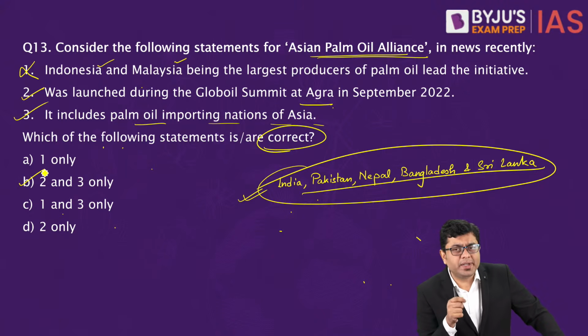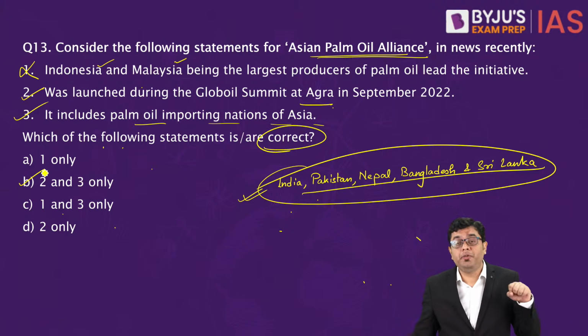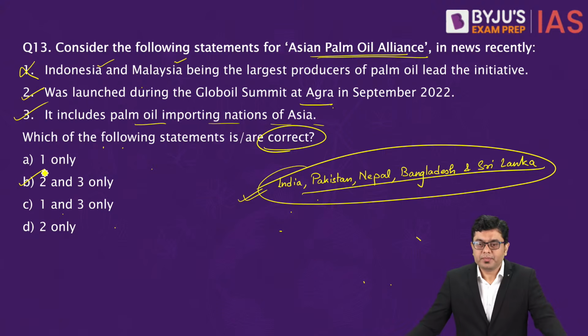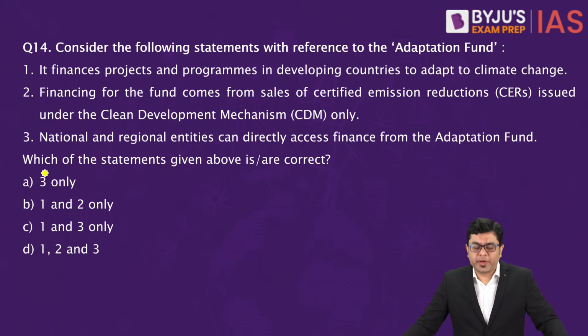Here what you have to understand is which are the countries involved, where was it launched, the initial leadership role will be provided to India, and after that it will be a kind of rotating system, and also what is the purpose of the formation. For any organization, if you know this much, more than sufficient. Okay? Then after that, moving on to the next question.